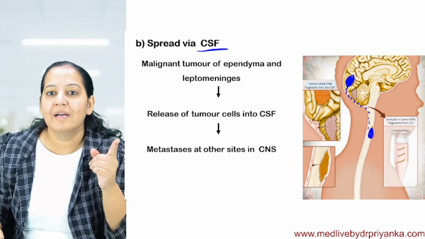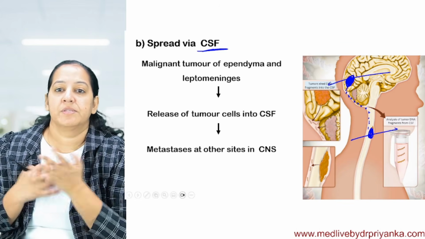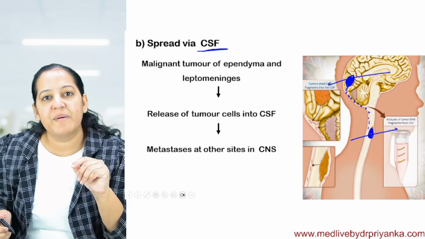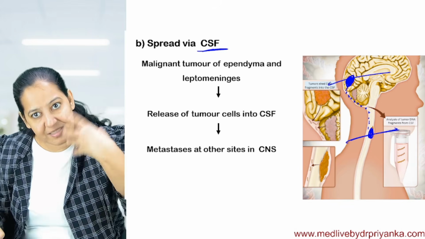So it is metastasis now. The secondary is discontinuous with the primary. So it is a way of metastasis. That is the definition of metastasis. The secondary tumor is discontinuous with the primary.